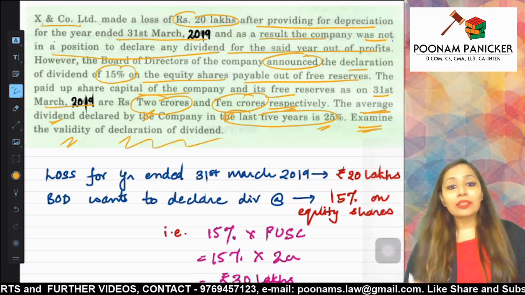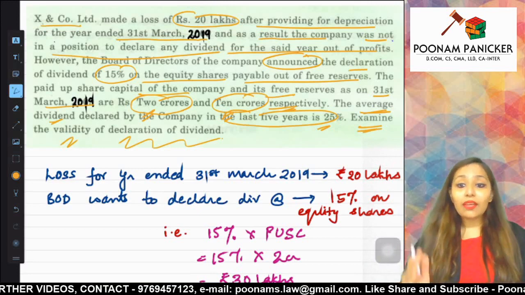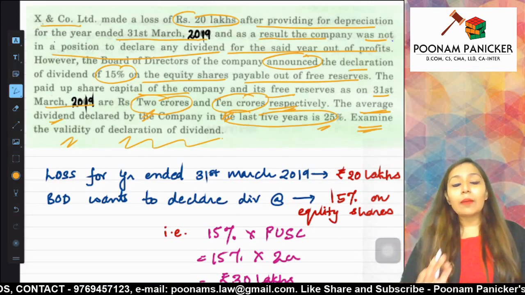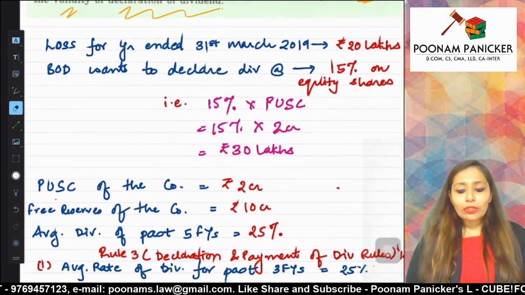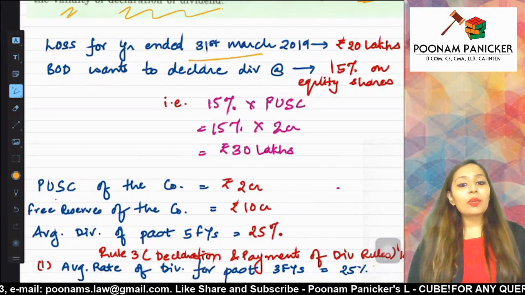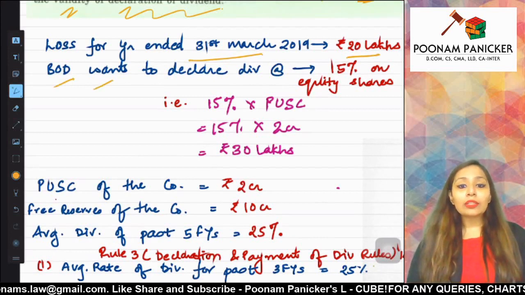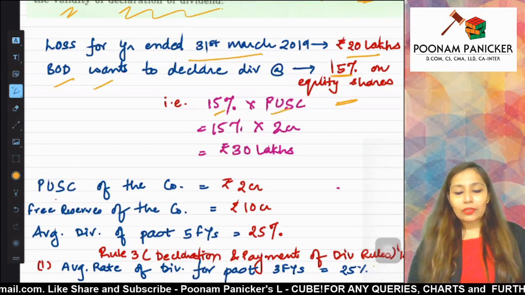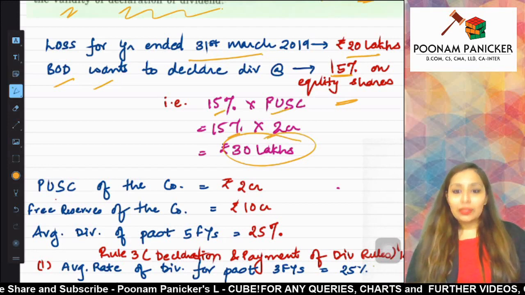Okay. So now we will have to examine the validity of the declaration of dividend. We have to check whether the decision of the board of directors to declare 15% as the dividend is valid or not. So we will have to check whether the company is in compliance of rule 3 or not. Fine. So now what was the loss for the year? The loss for the year ended 31st March 2019 from the question we saw was 20 lakhs. And how much dividend does the board of directors want to declare? They want to declare 15% on equity shares, which is 15% of paid up share capital, that is 15% into 2 crores, which will come to 30 lakhs.